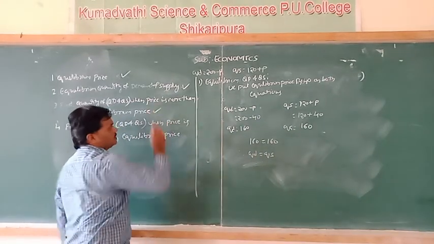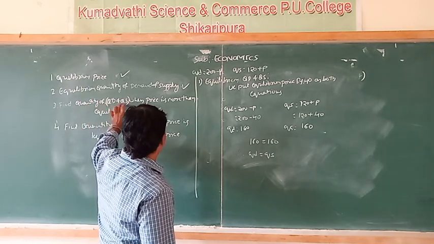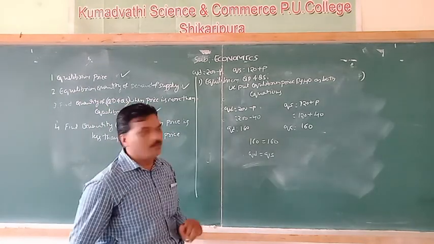And the third question is, we have to find out the quantity of demand and supply when the price is more than equilibrium price.